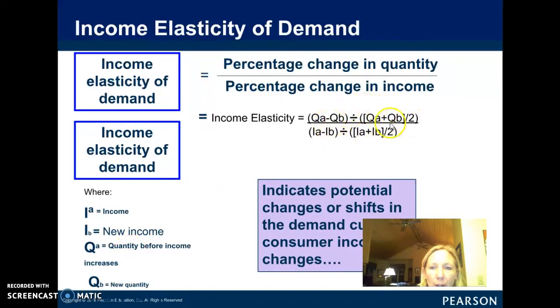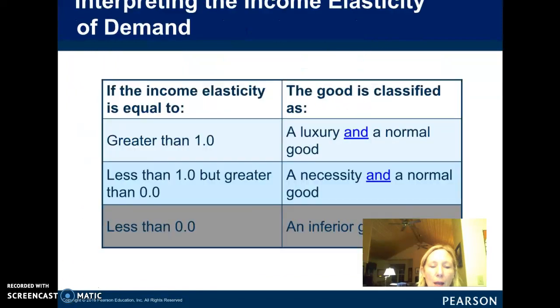If that calculation right here, or this one, lends a number that is less than 1 but greater than 0, so like 0.75, the good would be considered to be a necessity and a normal good. Okay, so we're not dealing with positives and negatives in this case. Actually, these two numbers should both be positive. If the number is less than 0, meaning a negative number, so like negative 0.25, it's an inferior good, right?